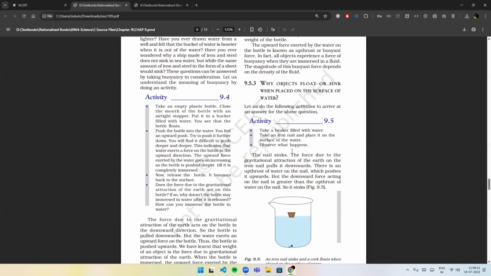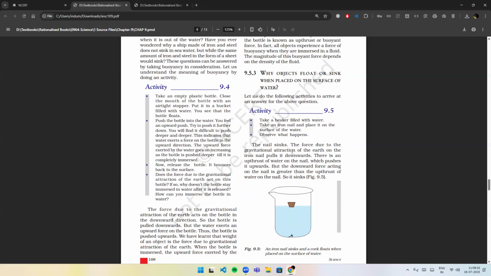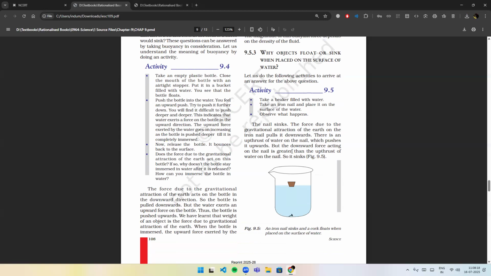Let us understand the meaning of buoyancy by doing an activity. Activity 9.4. Take an empty plastic bottle, close the mouth of the bottle with an airtight stopper. Put it in a bucket filled with water. You see that the bottle floats. Push the bottle into the water. You feel an upward push.